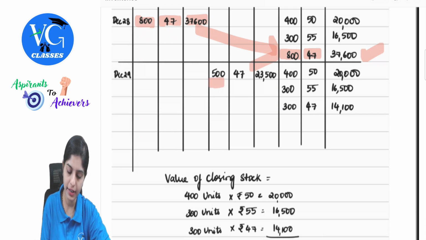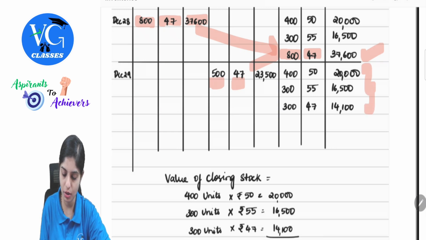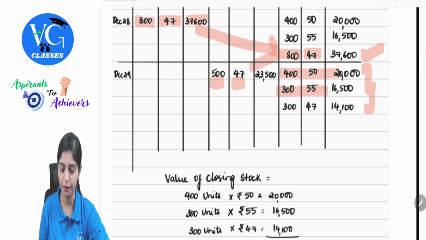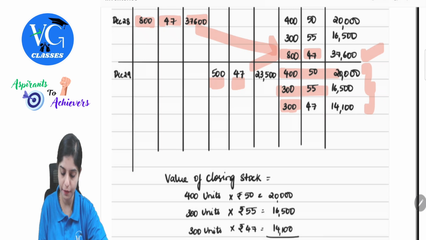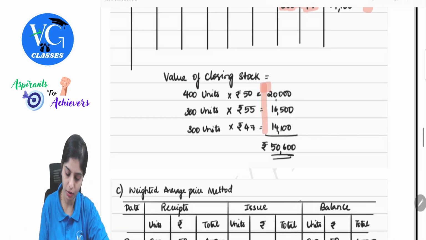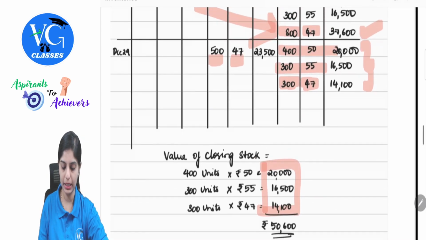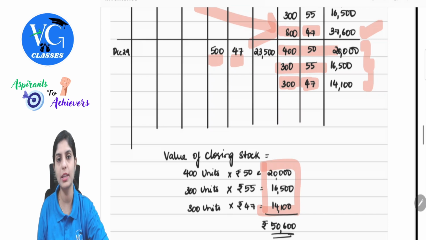So I will take 500 at 47. Checking the balances, the first installment stays as it is. Second installment 300 quantity at 55 and then 300 left out of the total 800 bought because 500 is being issued at 47. So this is nothing but your closing stock. 20,000 plus 16,500 plus 14,100.